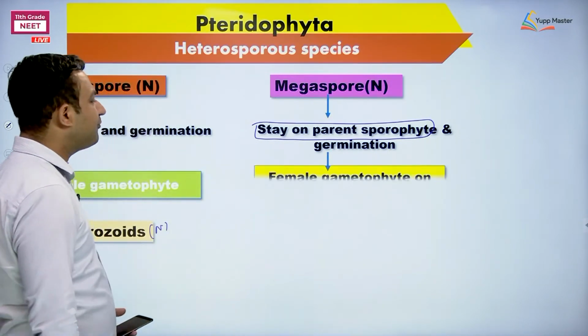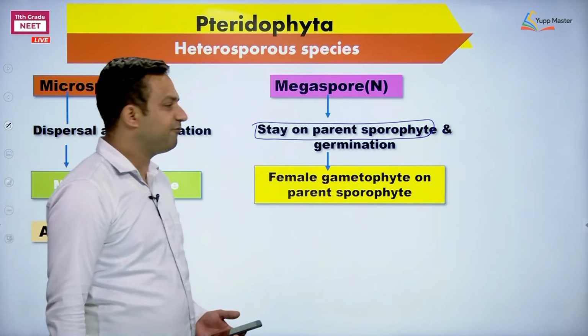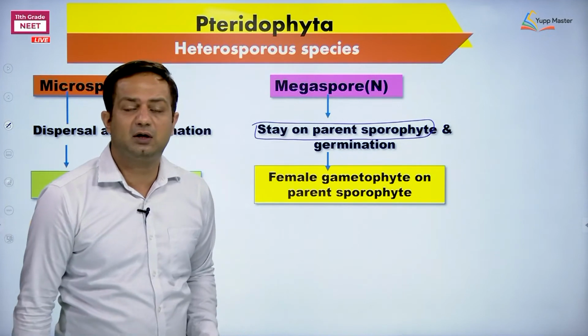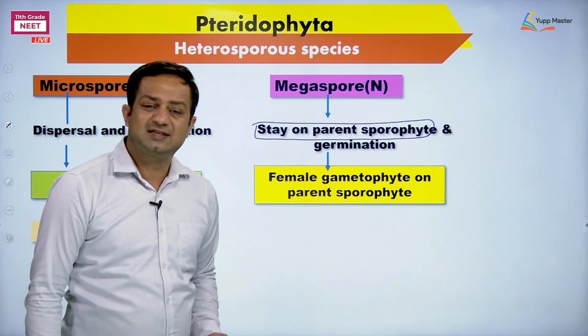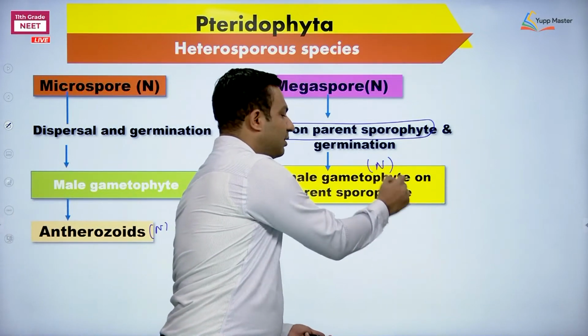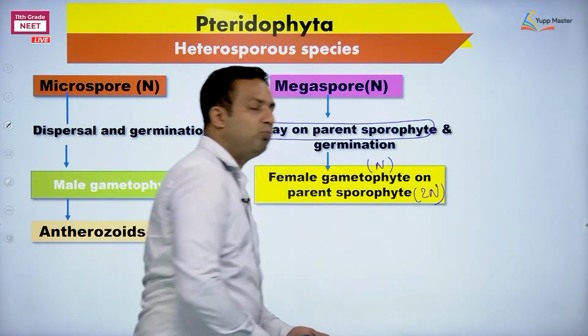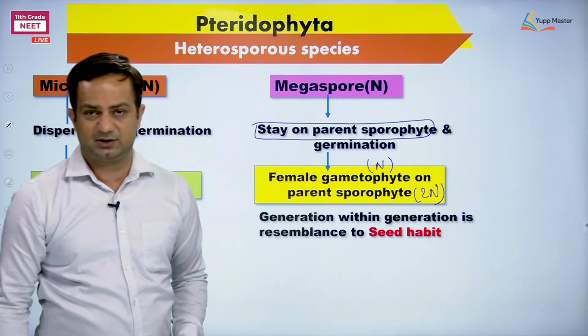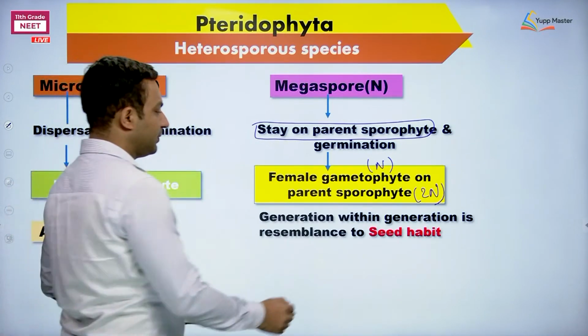So the female gametophyte is retained on the sporophyte, and this represents two generations. What two generations? Gametophyte n, sporophyte 2n. So more than one generation in a structure represents something like higher plants, and that something is what? Seed habit.